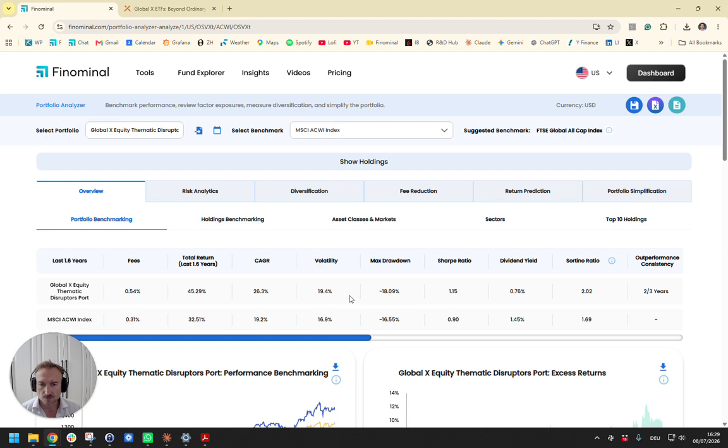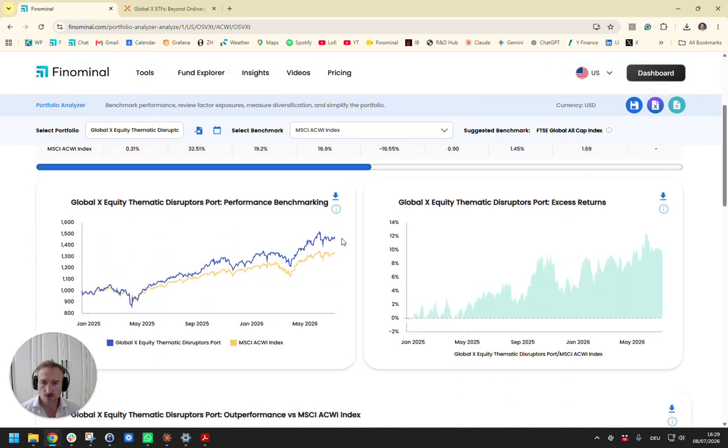If you look at the performance of this portfolio versus the MSCI ACWI, which is the benchmark that we select, as well as Global X, we do see that the current portfolio has outperformed the ACWI. Having said that, we only have about 1.8 years of track record, because some of those ETFs were just launched recently. Now, this is the portfolio performance of the current holdings, not the actual track record.